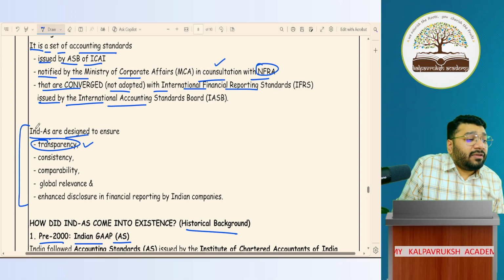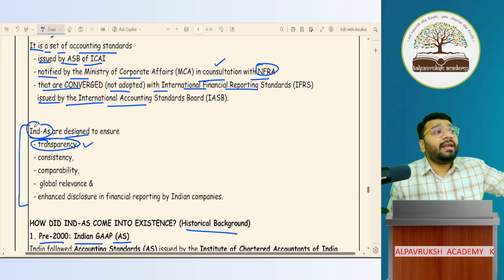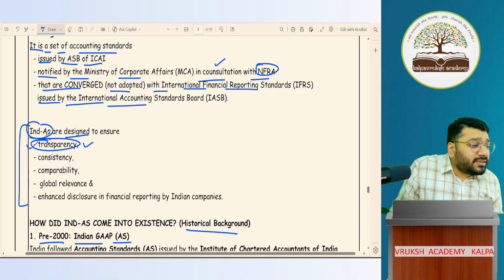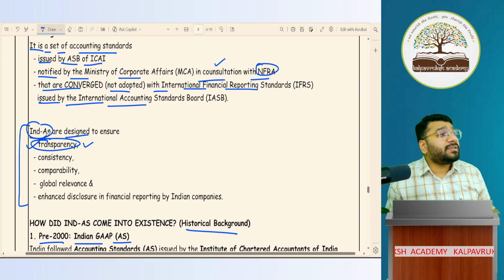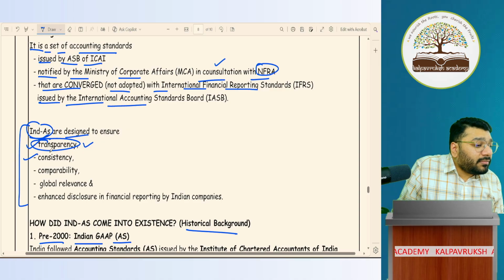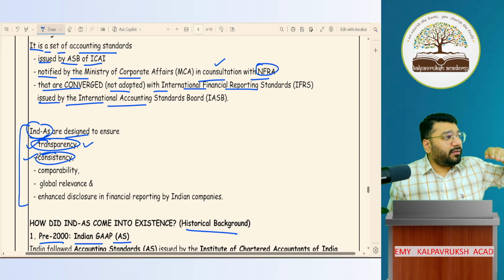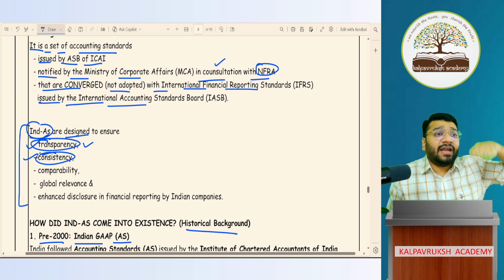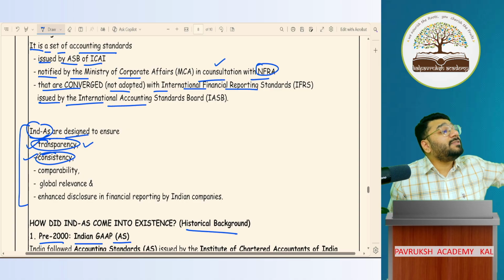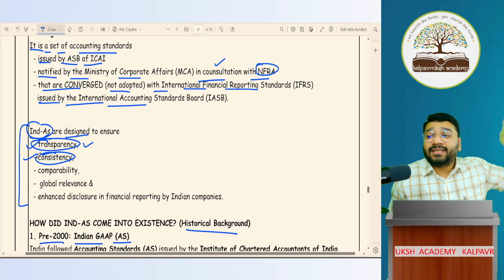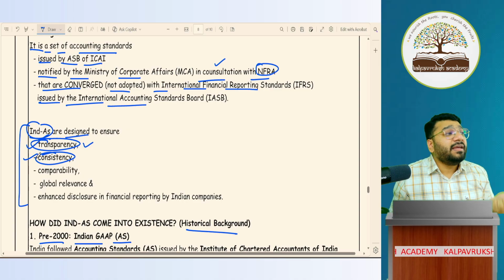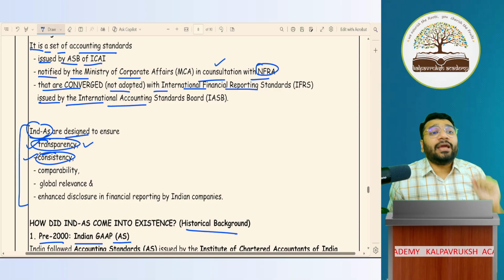So they felt that if you are preparing the financial statement as per Ind AS, we believe that the financial statements are transparent. Second, if you follow Ind AS every year, we feel that the financial statements are prepared on a consistent basis every year. Anything done consistently will induce confidence among the stakeholders.